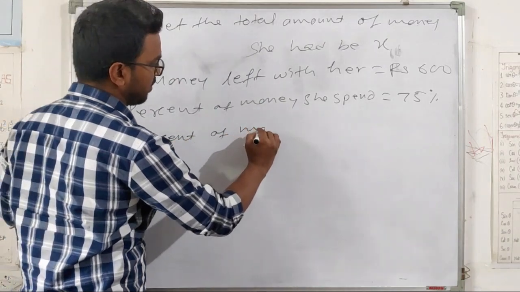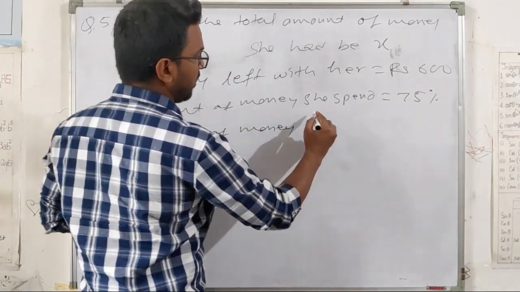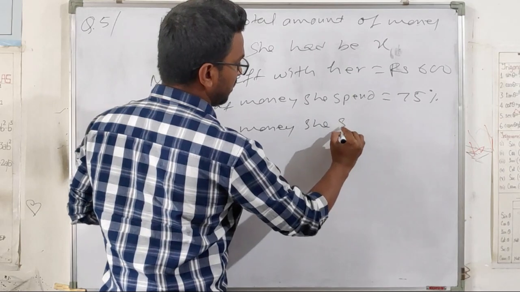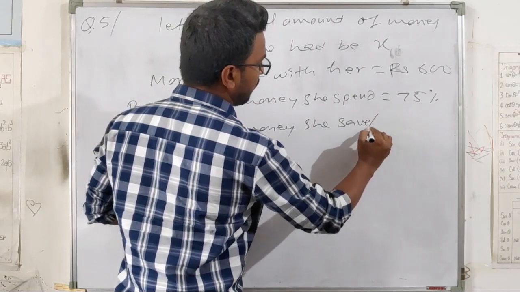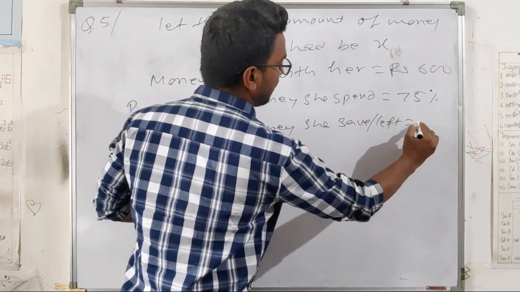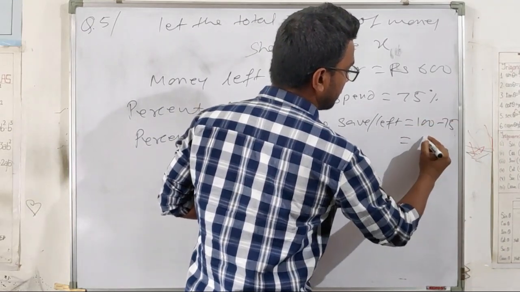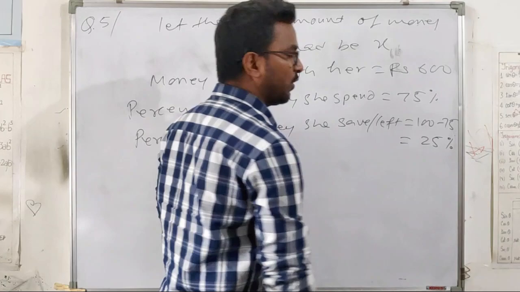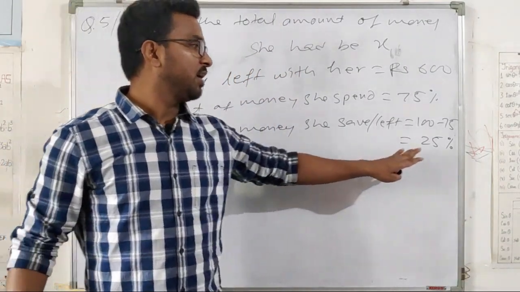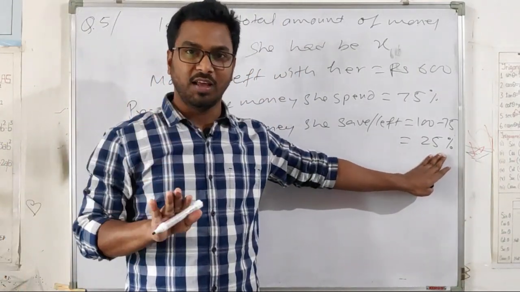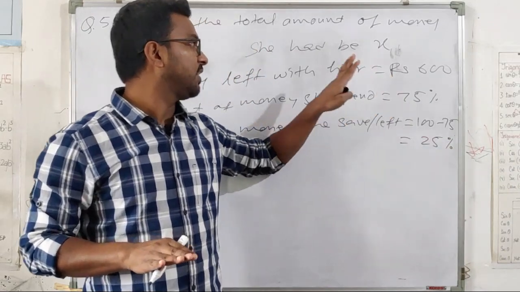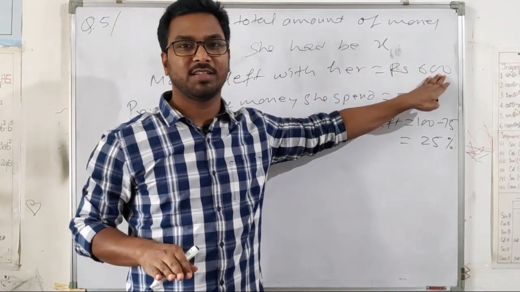Percent of money she saved or left equals 100 minus 75, that is 25%. 25% money is saved or left, and 25% is equal to 600 rupees.